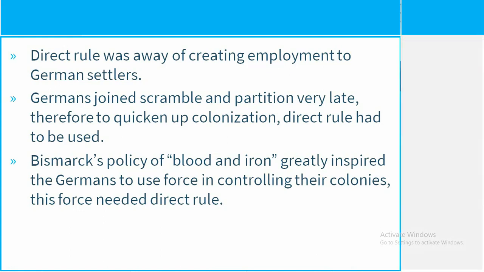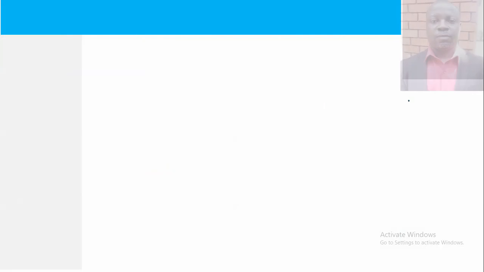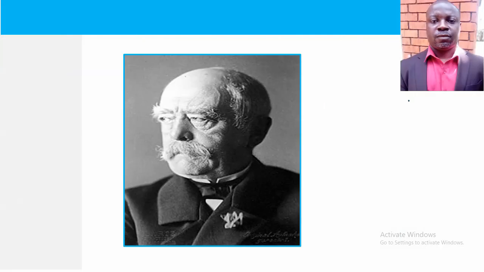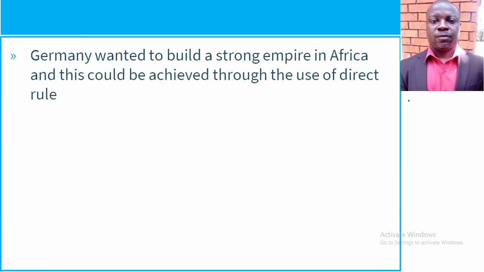Okay, we have this other point here, but before we look at it, this is an image of the man that came up with the policy of blood and iron, and this is Otto von Bismarck. So we have this other point here, that Germany wanted to build a strong empire in Africa, and this could be achieved through the use of direct rule.